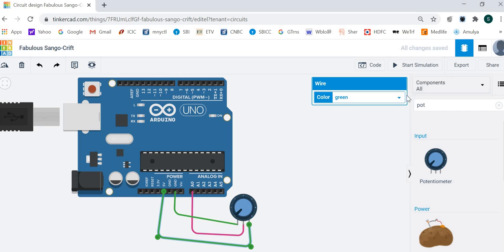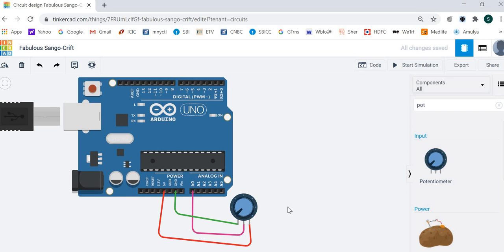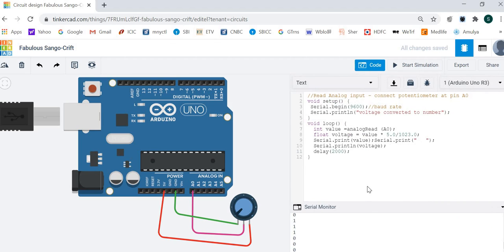Let this be red. So in this way the pot moves. During simulation this pot will move and we can see the voltage and the data. So a code is here. On the serial monitor we'll see the data.